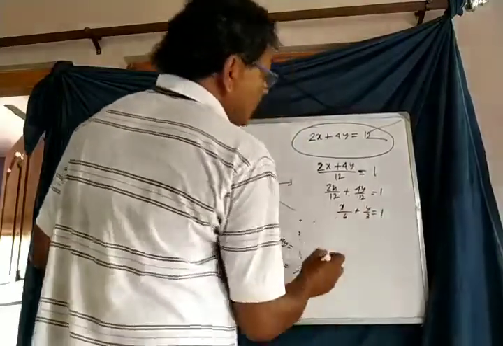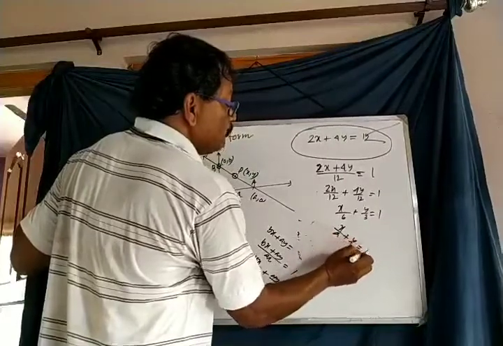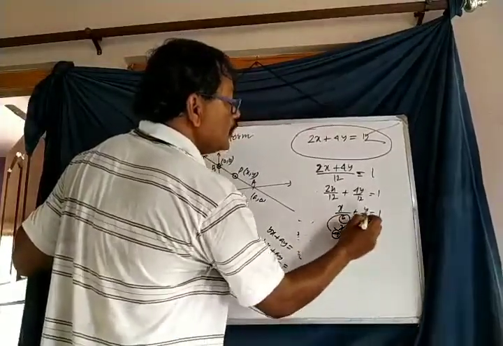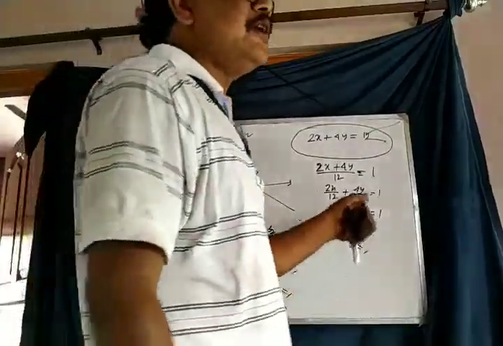Comparing this equation with x by a plus y by b equals 1, we get the value of a is equal to 6 and b is equal to 3.